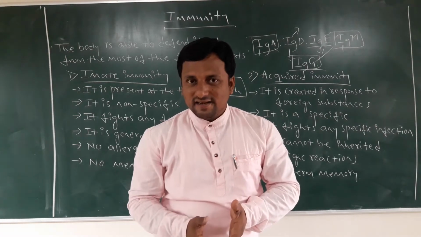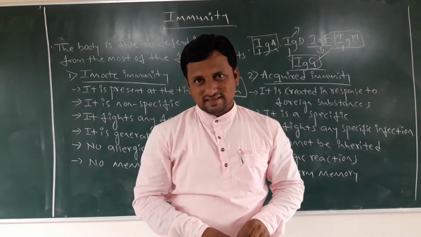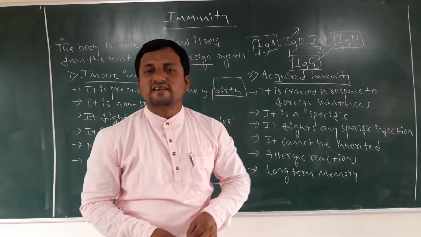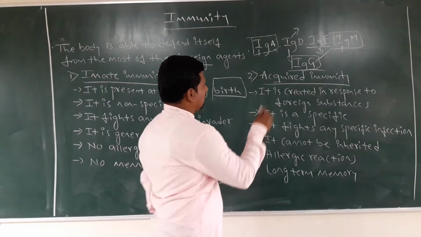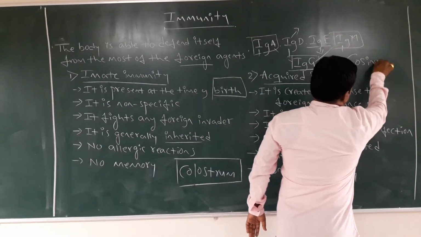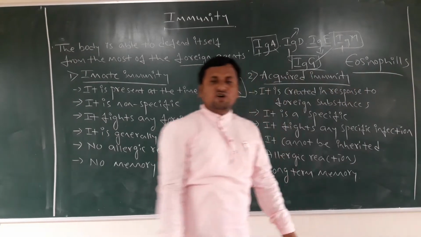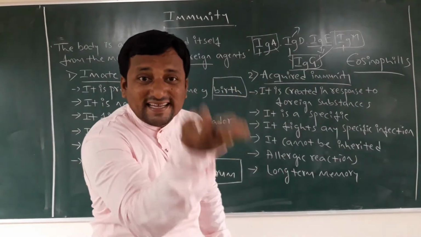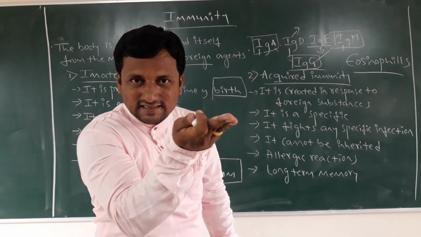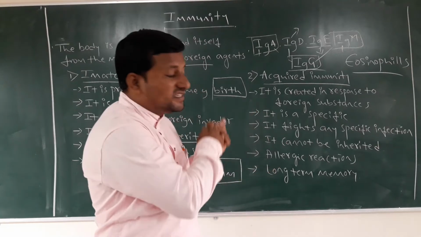If that condition goes on continuously, then in our body one type of cell is there, that we call granulocyte cells. That is nothing but the eosinophils. If the range of eosinophils increases, then our body suffers from this type of disease.